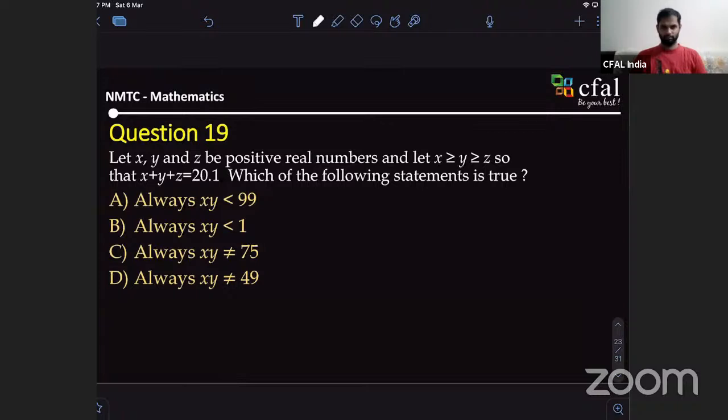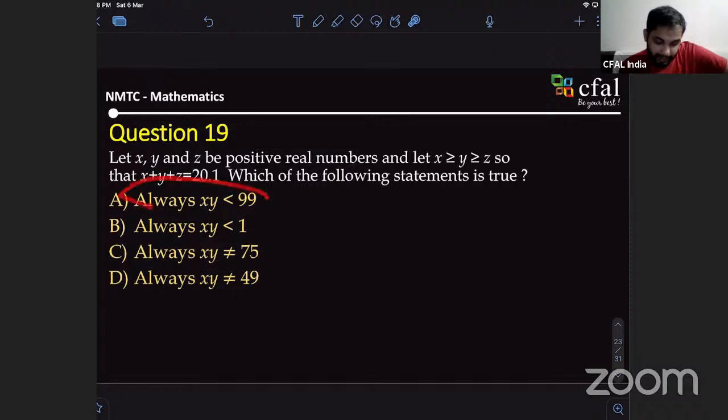Sir, I don't know how to get the option, but I know what the digits x, y, and z might be. You don't know how? See, there's no particular method. You just look at the different possible values of x, y, and z. Yeah, sir, I got those. Then I didn't get what to do after that.